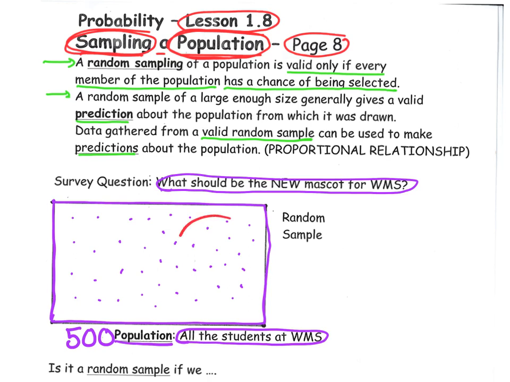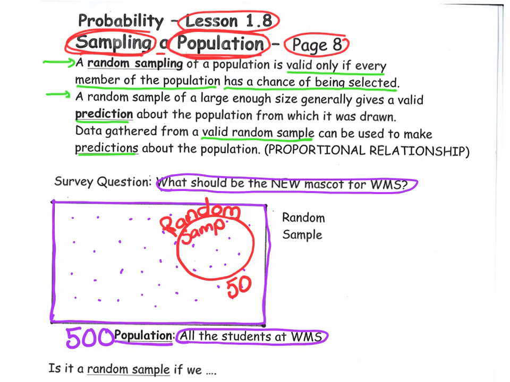If I grab 50 names and make sure that every person in the population has a chance of being selected when I grab those 50 names, I am selecting a random sample.